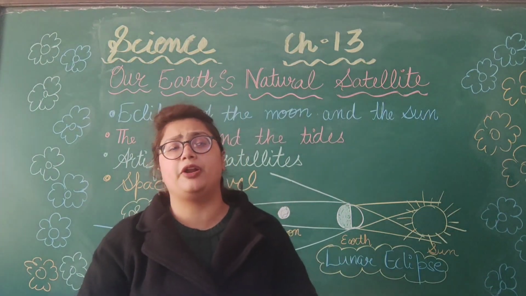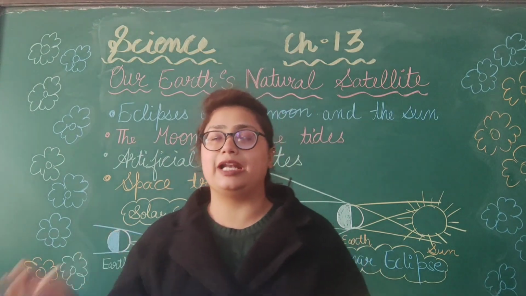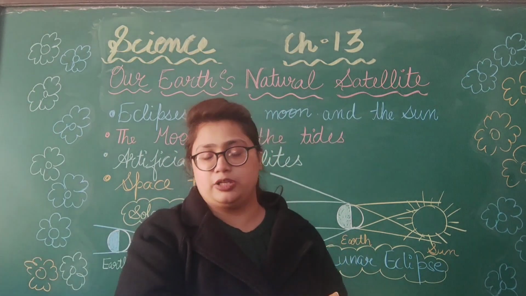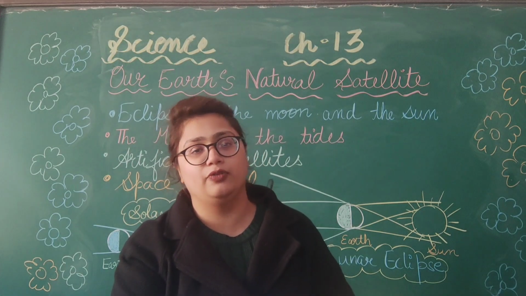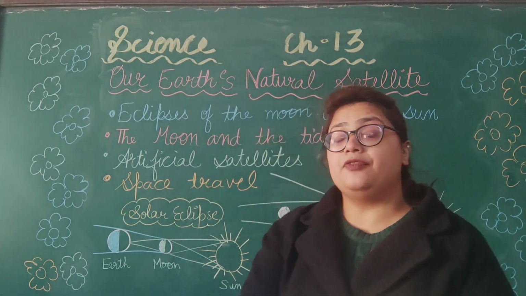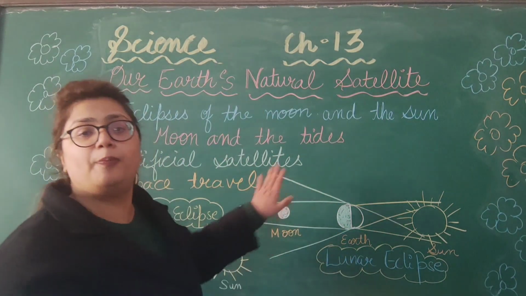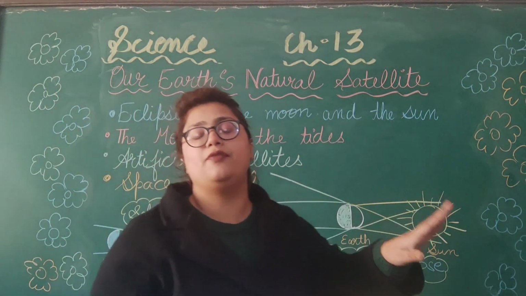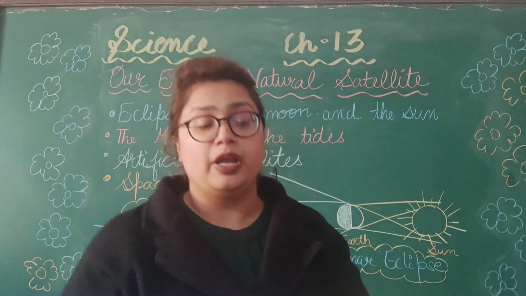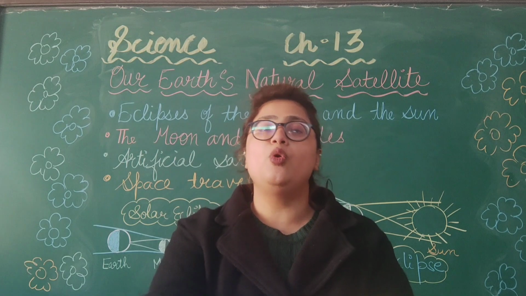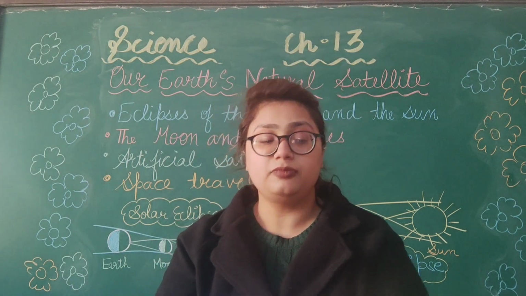Whereas if I talk about a transparent object like your glass, the light is easily able to pass through it and then no shadow will be formed. But Earth and the moon are both opaque objects, so they will form shadows. Eclipses are nothing but the shadows of your moon and the sun.